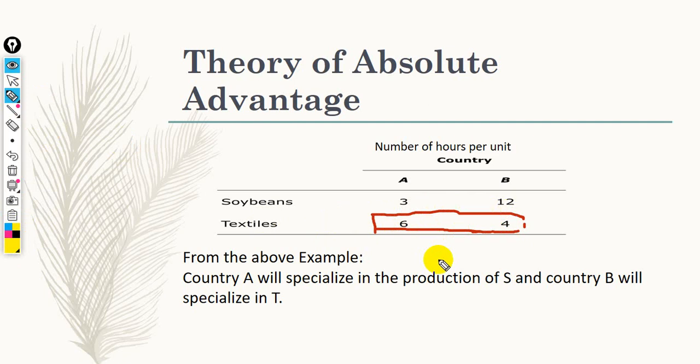So it's better for country B to specialize in the production of textile. Country B has an absolute advantage in the production of textile. This means that country A will specialize in soybeans and country B will specialize in textile.